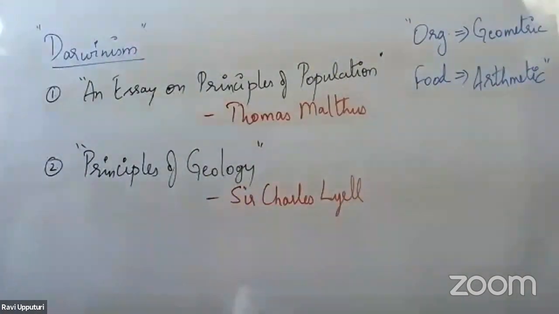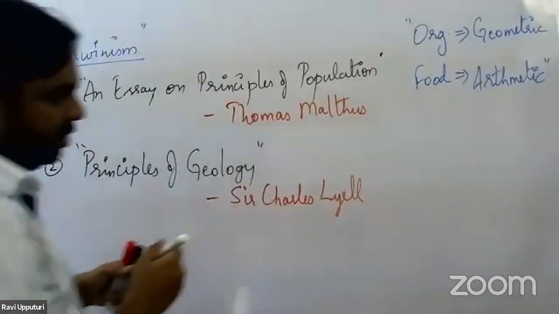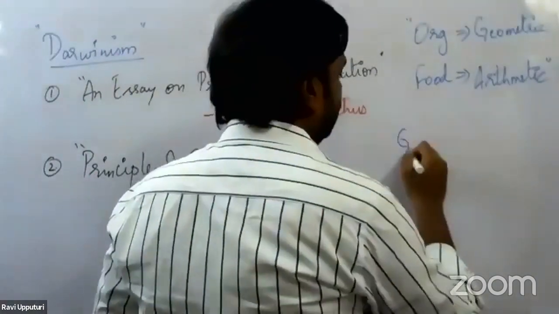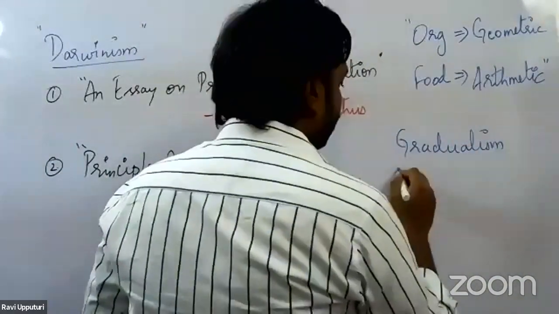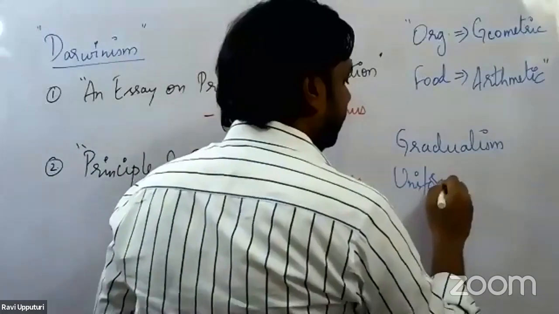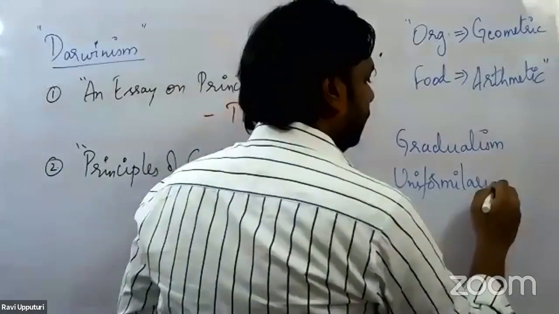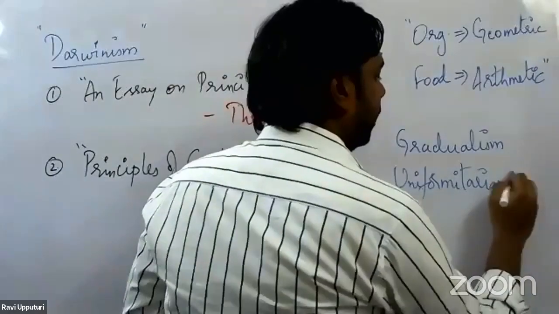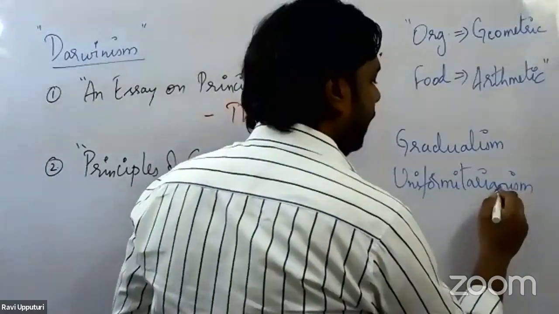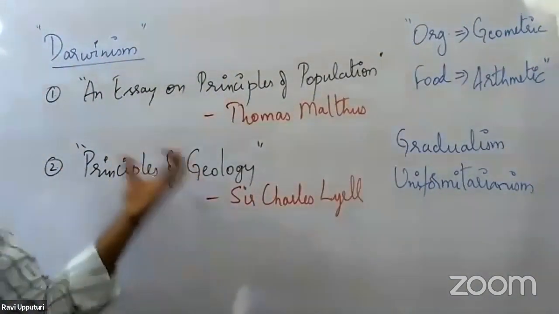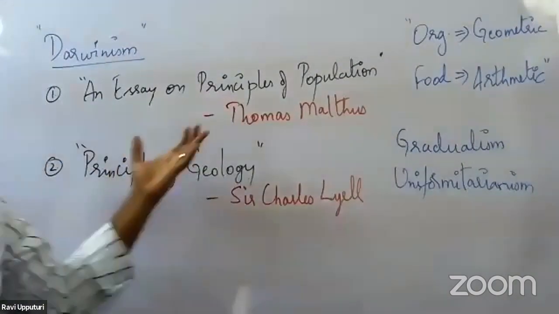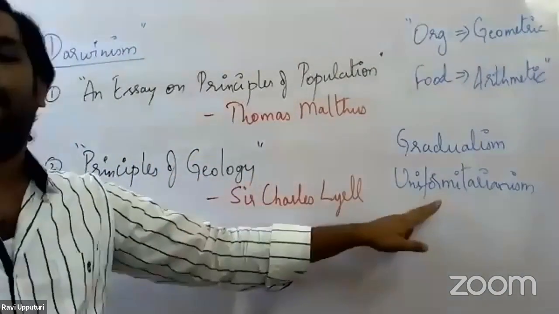Now, what did Sir Charles Lyell say in the Principles of Geology? Charles Lyell spoke about two important concepts. One is gradualism. The second one is uniformitarianism. So these are the two important concepts which are included in this particular publication, the Principles of Geology.